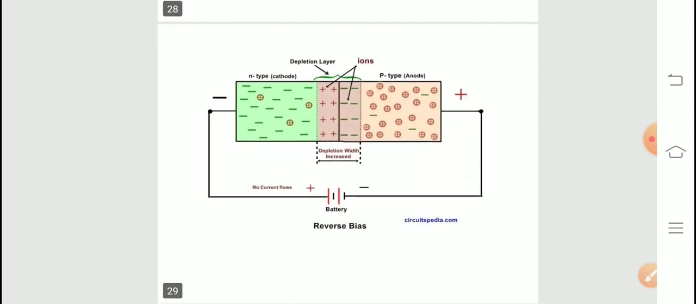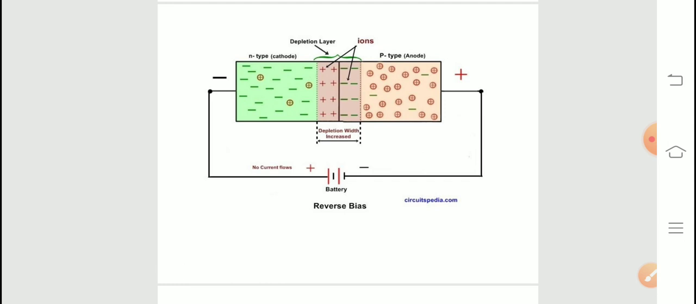Those characteristics we will see in the next sections. Just I want to tell you how we can connect it in forward bias and reverse bias.